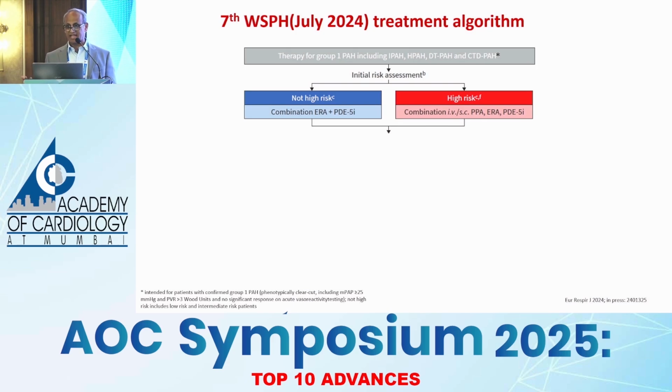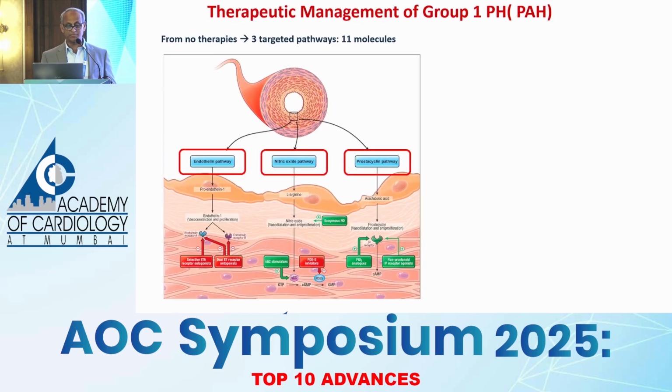Why? Because if it's high risk, upfront combination therapy has to include, this is all of course theory, a parenteral PPA. Parenteral PPA meaning prostacyclin pathway agent. But these are all parenteral, not available to us lesser mortals, Indians. But the closest we have as an oral PPA is Selexipag. We'll talk about it more. So that is how it is, the high risk patient. Even if you are not high risk, it's not about starting one drug, then adding another one. Just like our other hypertension, the essential hypertension, here there is data and evidence for upfront dual PH specific therapy.